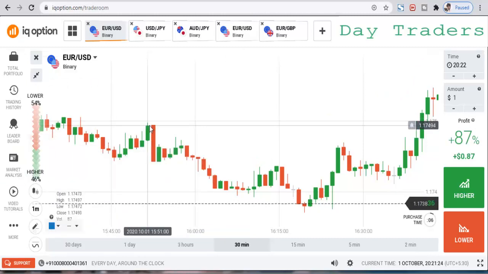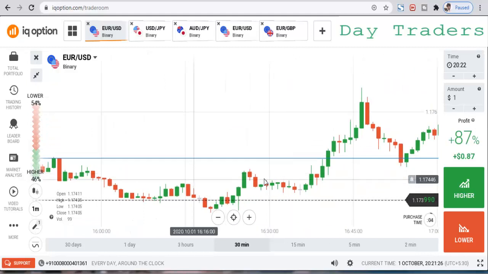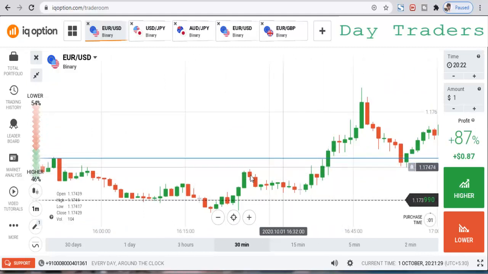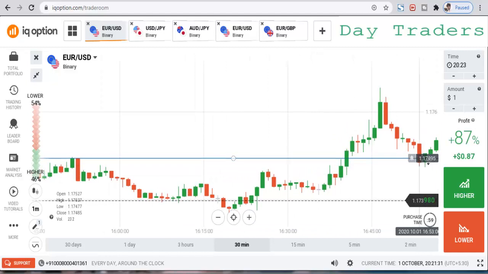You can see this is a very strong level. Okay, it breaks the level. Okay, it breaks the level, and this also breaks the level.